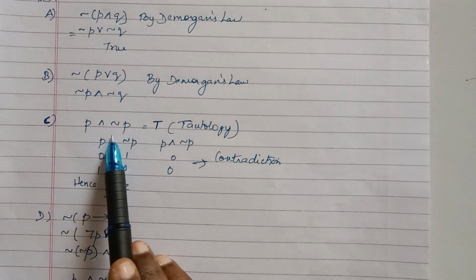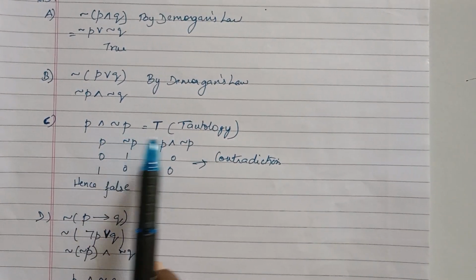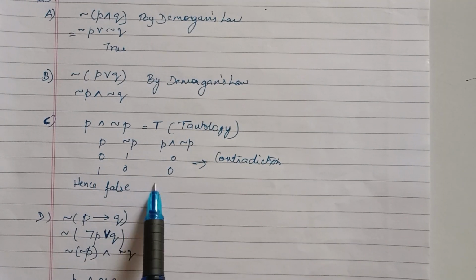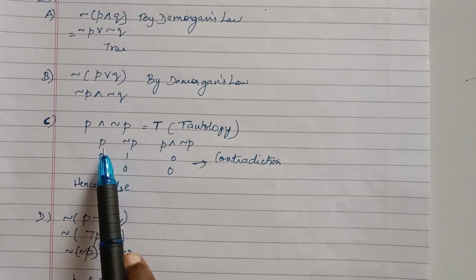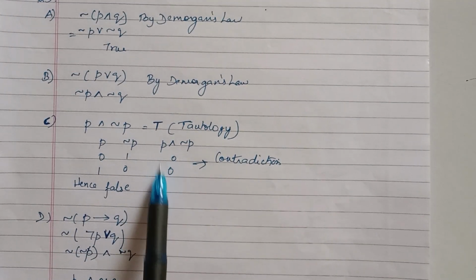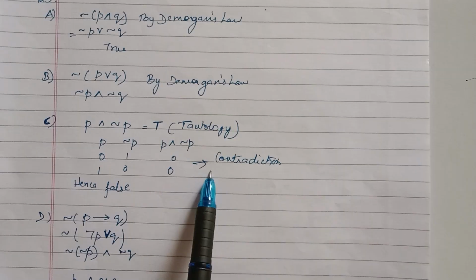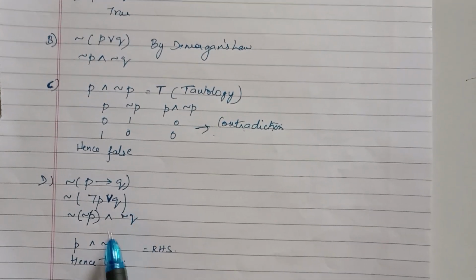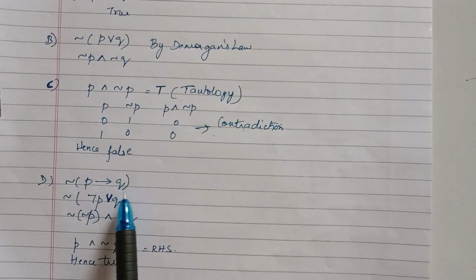Next C, P and not P. The P and not P will be a tautology? See, suppose P can take the values 0 and 1, then not P will have 1 and 0. So both P and not P together will get the answer only 0. So 0 is not a tautology, it is a contradiction. So this is false.